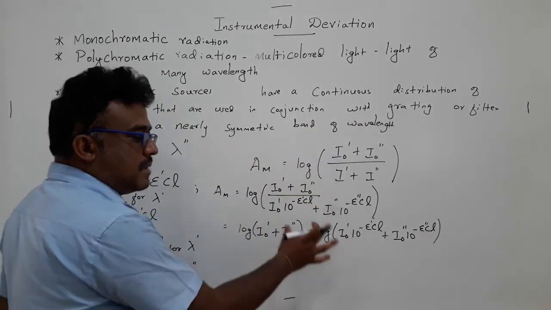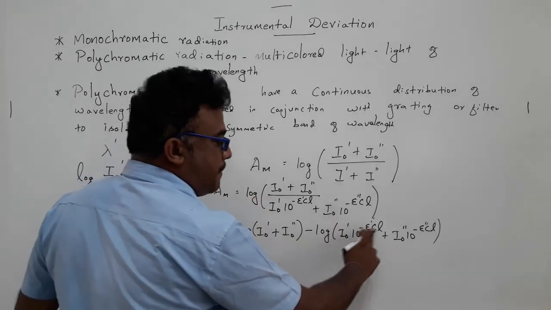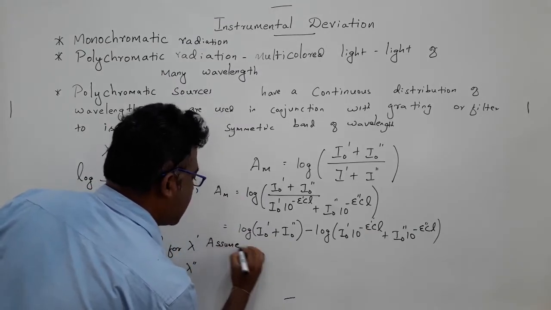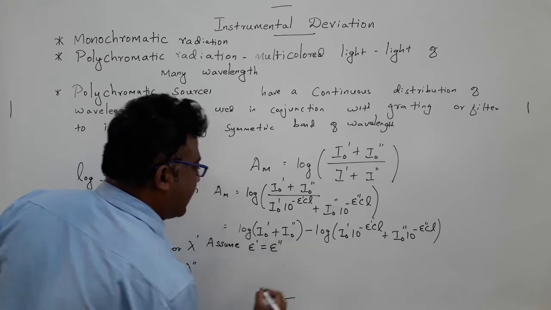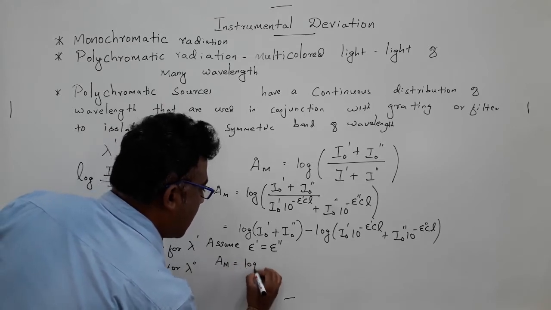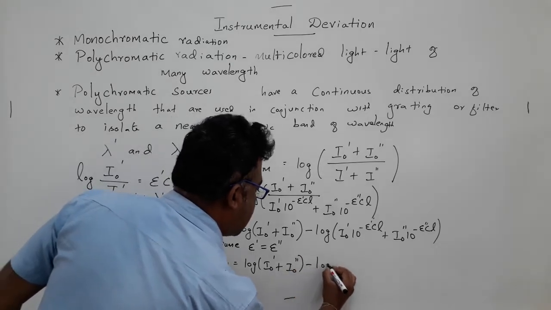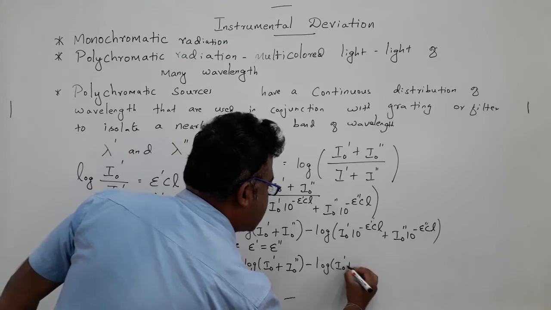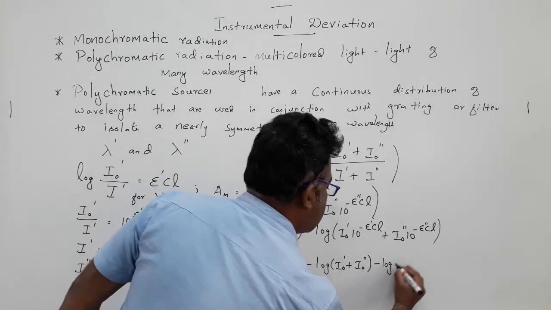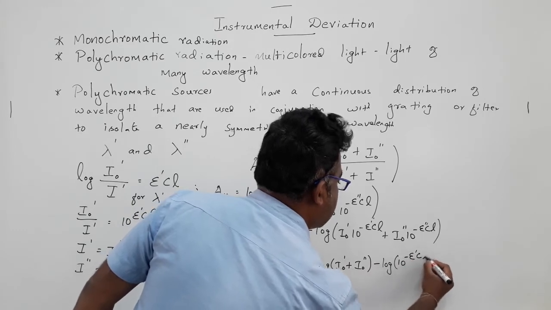To simplify this equation, let us assume epsilon prime is equal to epsilon double prime. Under this case, absorbance is equal to log of I0 prime plus I0 double prime minus log of I0 prime plus I0 double prime times 10 power minus epsilon CL.